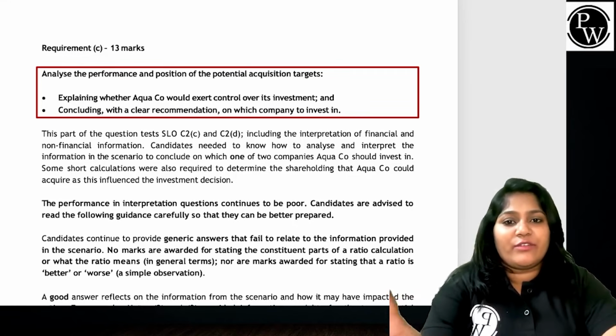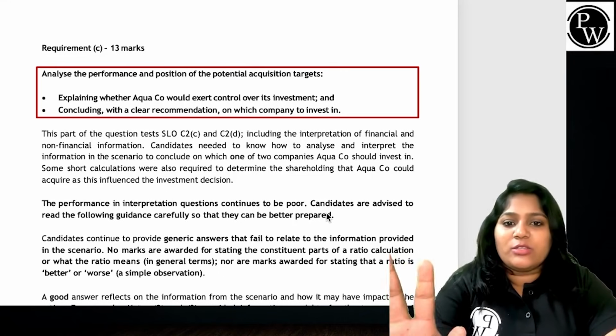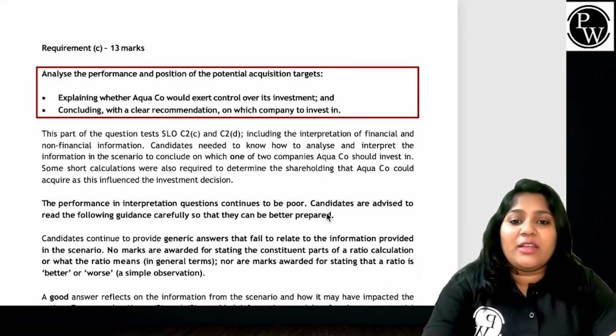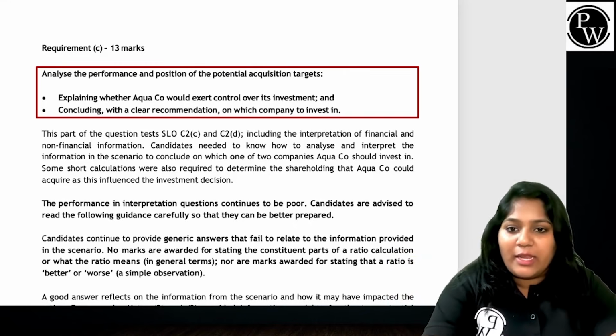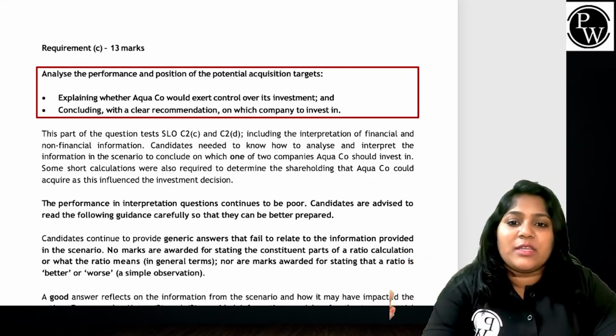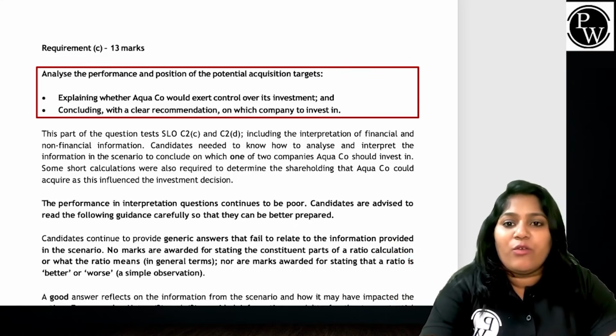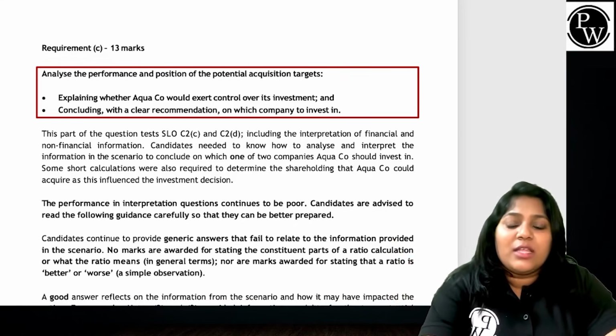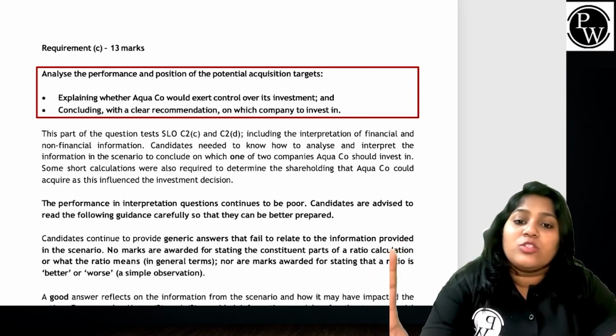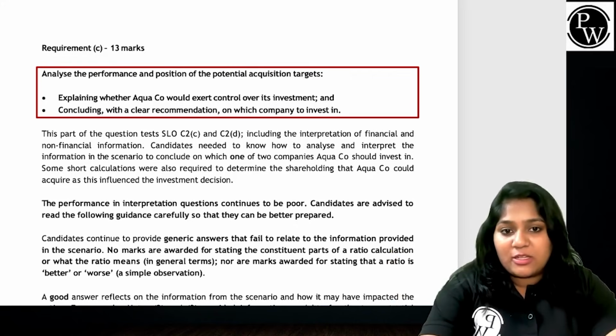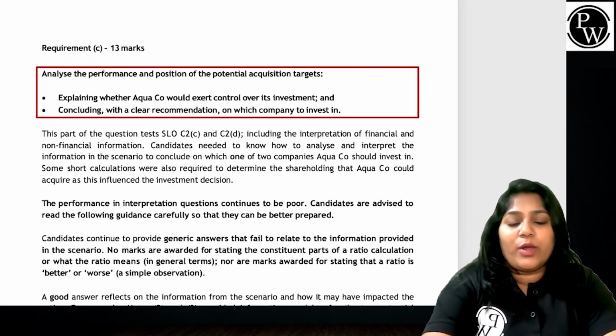decision. See, if I have to simply say, this question talks about where candidates went wrong. If you can read, the performance and interpretation question continues to be poor. Candidates are advised to read the following guidance carefully so that they can be prepared better. So, they're trying to say candidates continue to provide very generic answers that fail to relate to the information provided in the scenario.